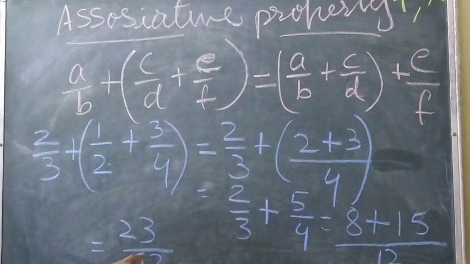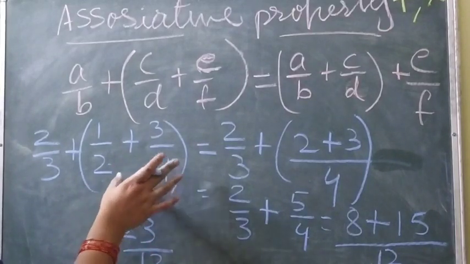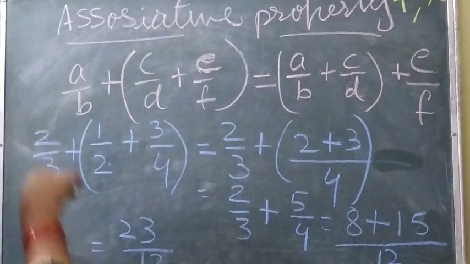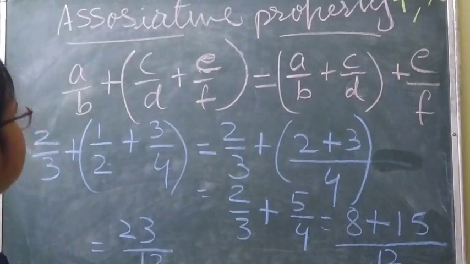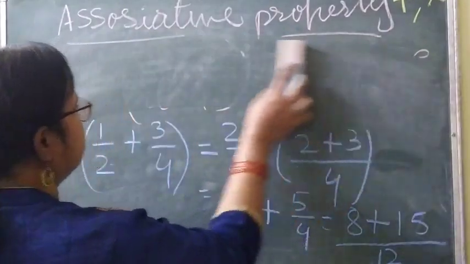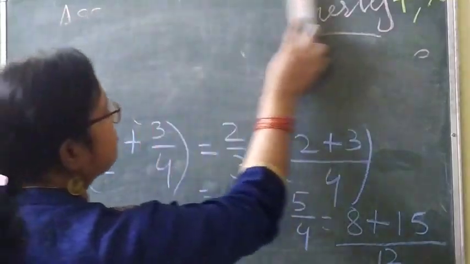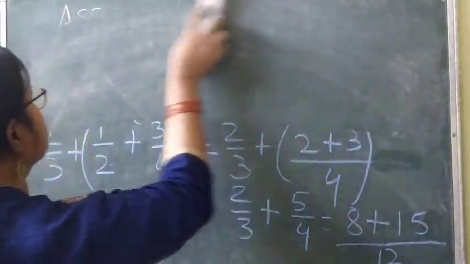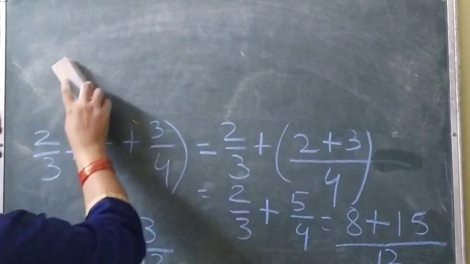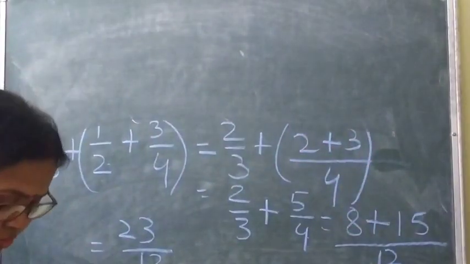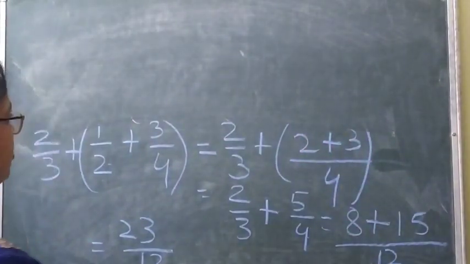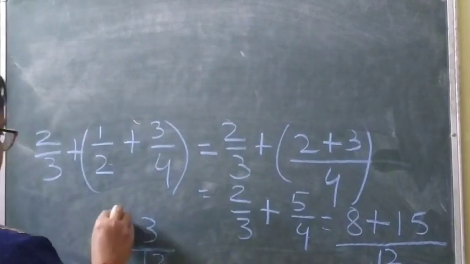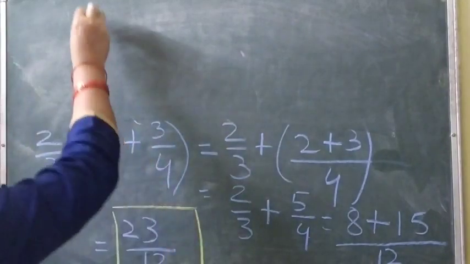Clear? So here you have got 23 by 12 when the second and third parts are in the bracket.